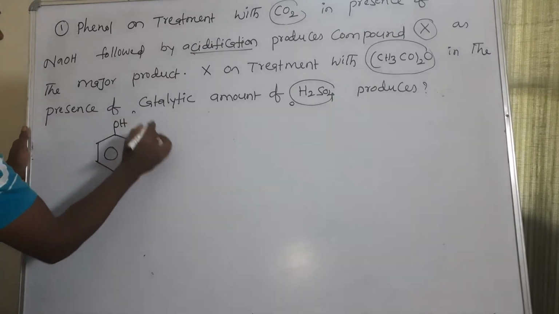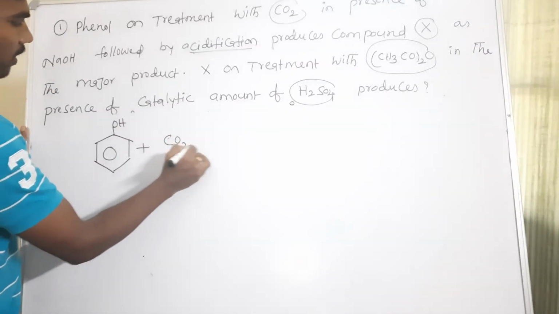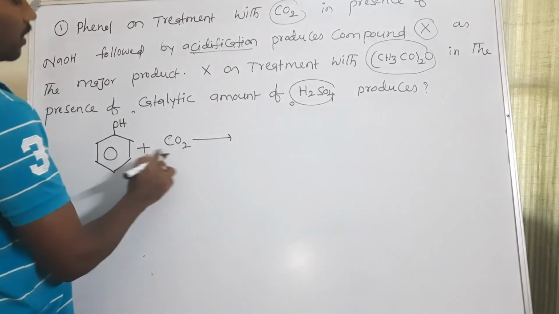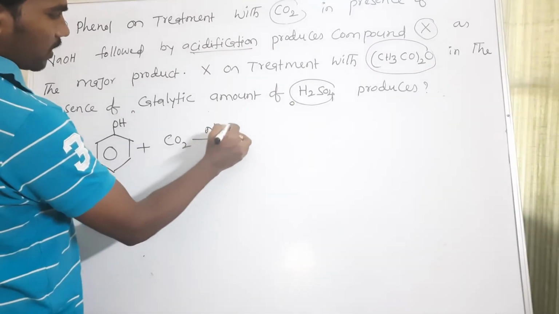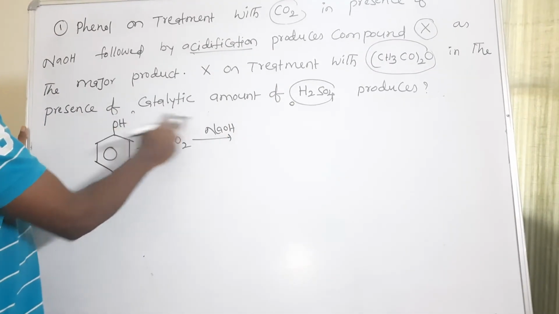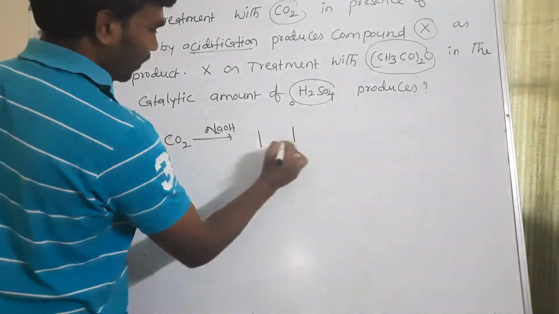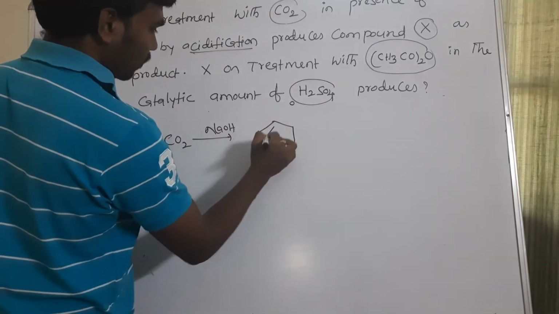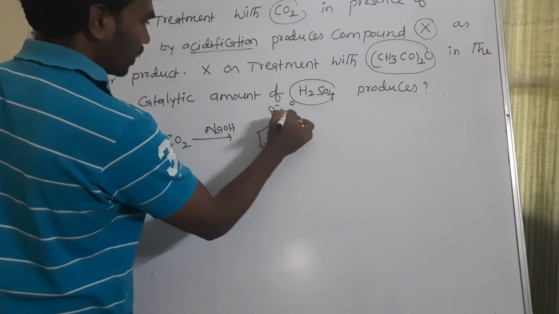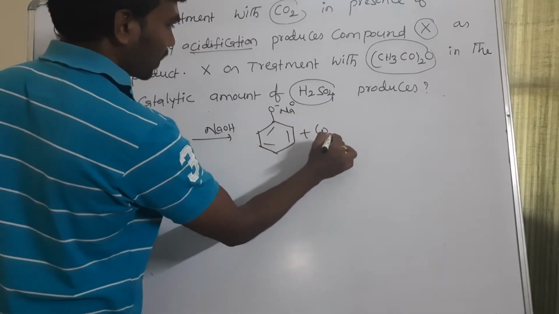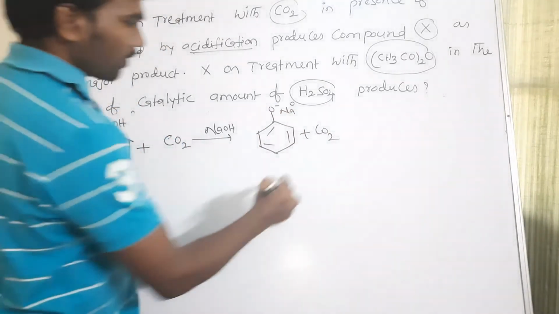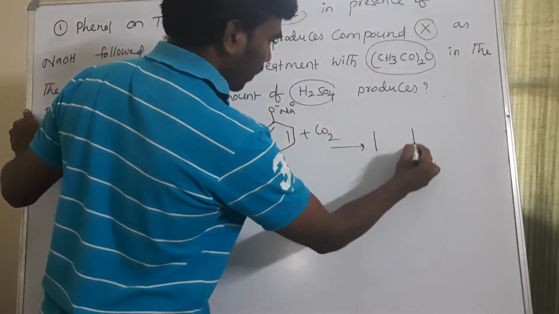First this phenol will react with sodium hydroxide and form sodium phenoxide, O minus Na plus. Then it will react with carbon dioxide.